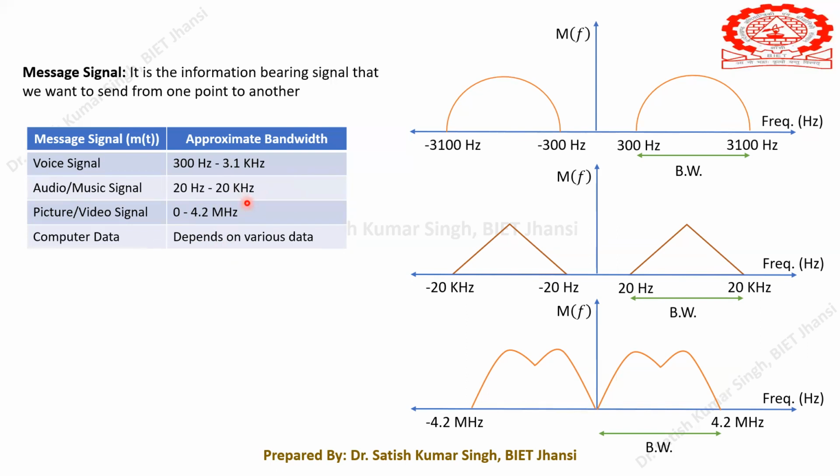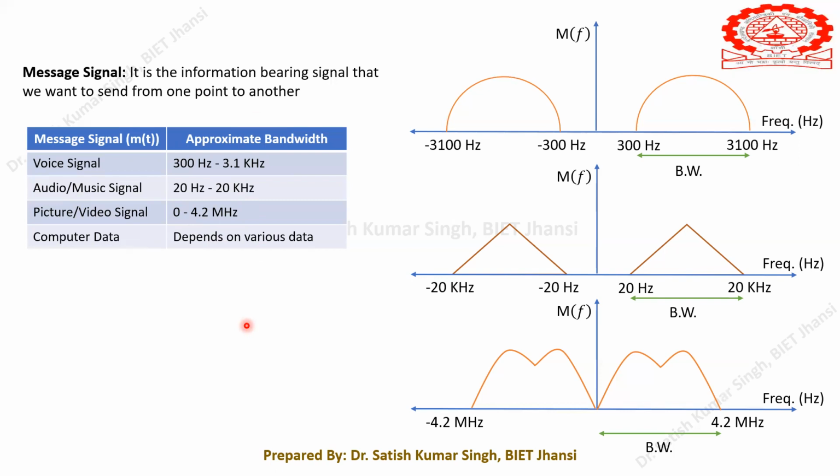You have to concentrate upon the concepts, what you are going to study and how to use this information. Whether it is 5 kilohertz or 5 megahertz doesn't matter. This is the typical range that you will find in many of the books. But if there is a discrepancy, don't bother about it.